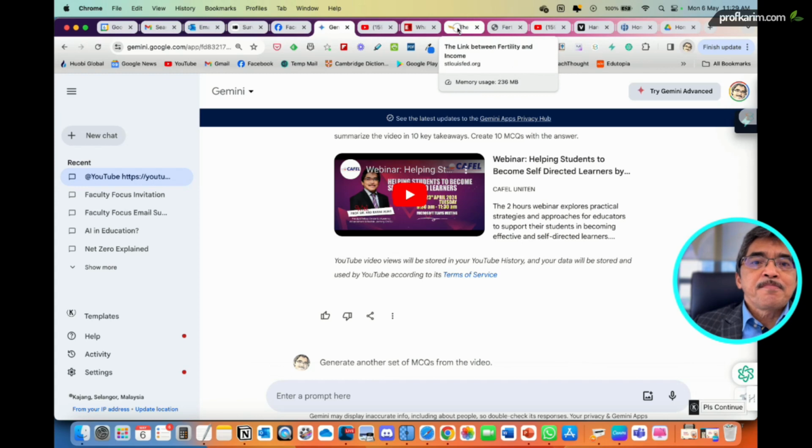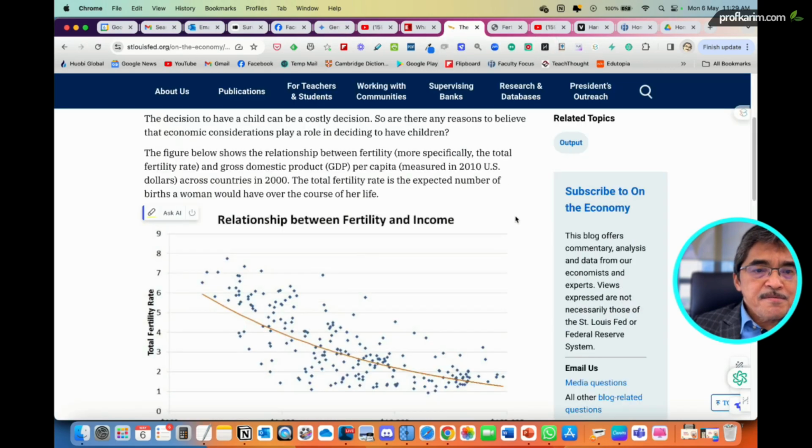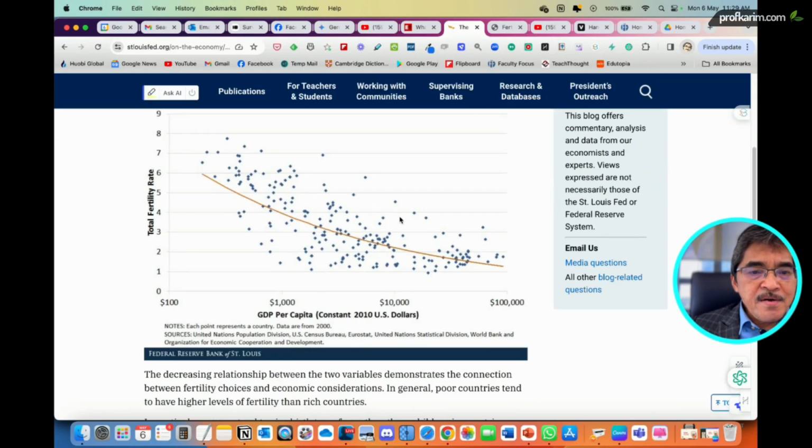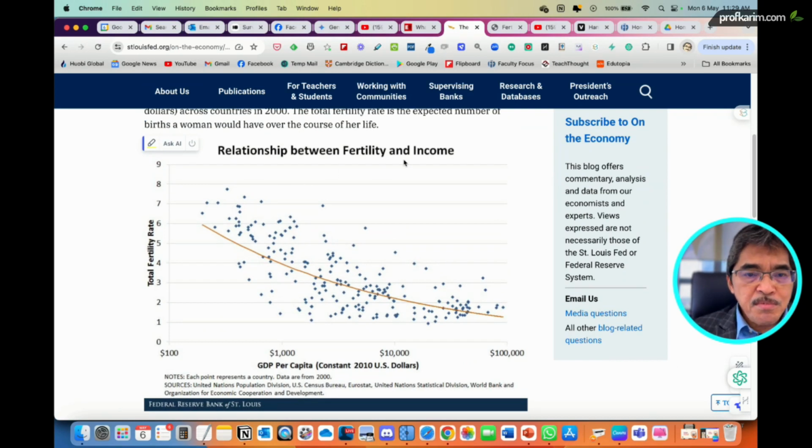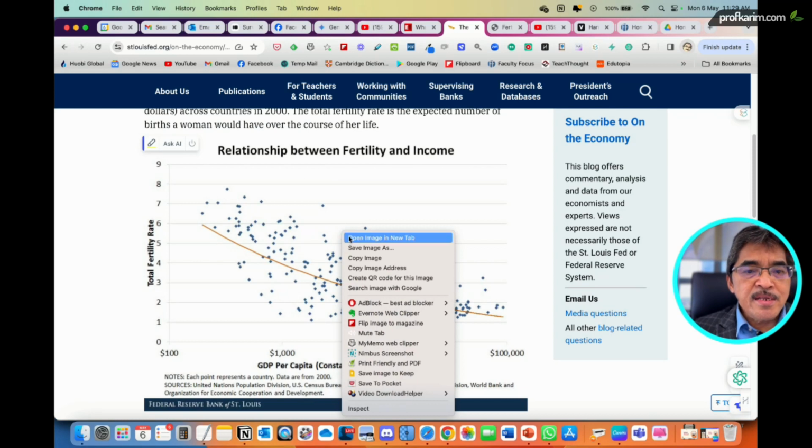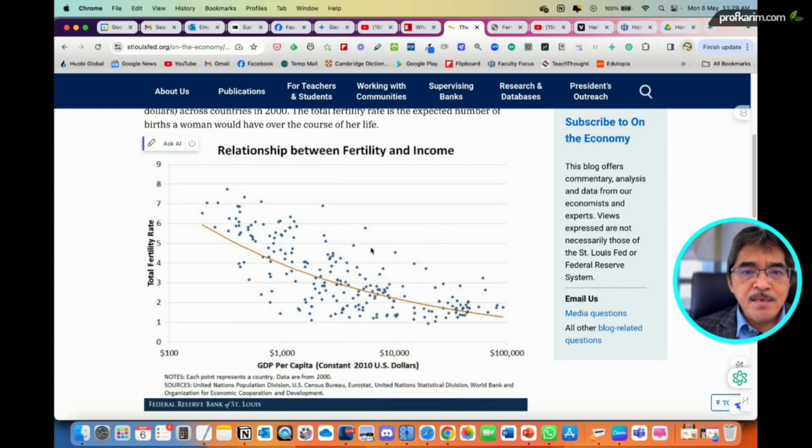Let's pick any on this website. Okay, I have a chart here, the relationship between fertility and income. What I can do here is right click and copy the image. Copy image.